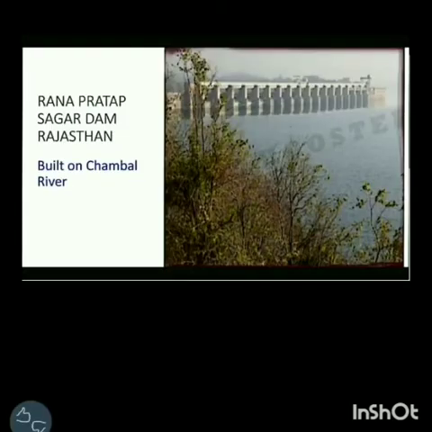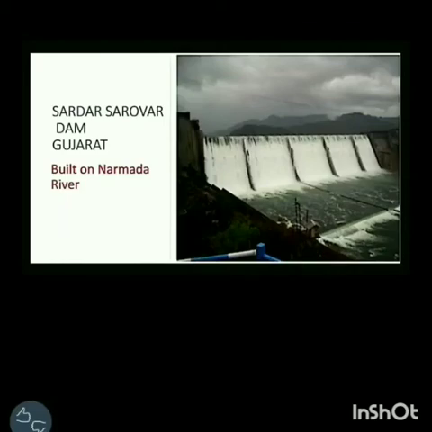This is the picture of Rana Pratap Sagar Dam situated in Rawatpata, Rajasthan. You all must have seen this dam. This dam is built on Chambal River. This picture shows the Sardar Sarovar Dam of Gujarat. This dam is built on Narmada River.